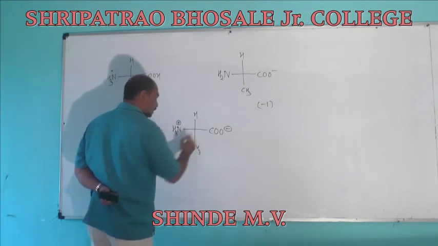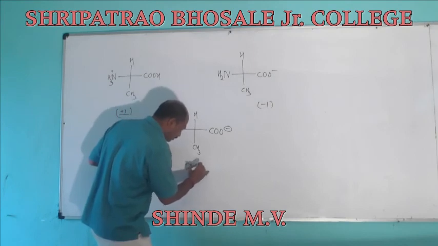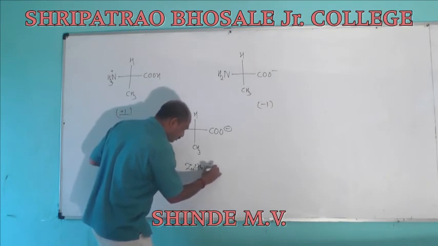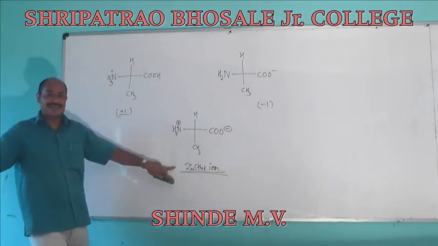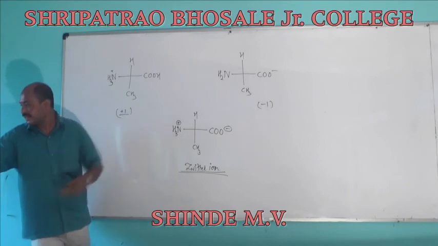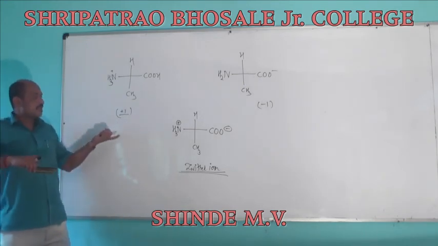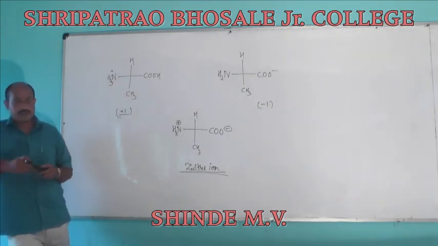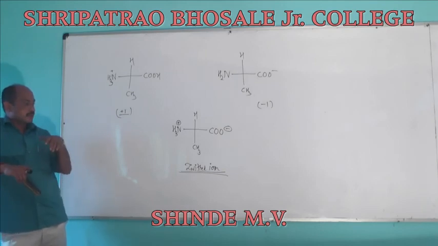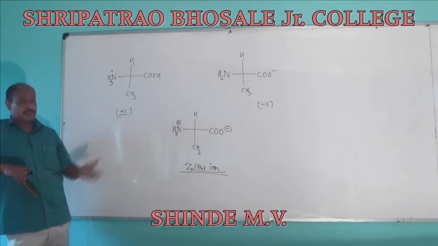This one is the zwitterion, which is electrically neutral. It means that amino acids can exist in different forms depending upon the pH of the solution.